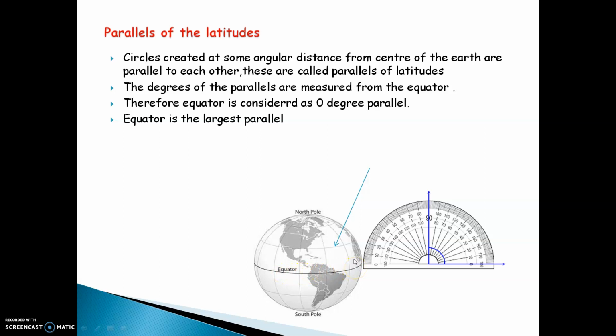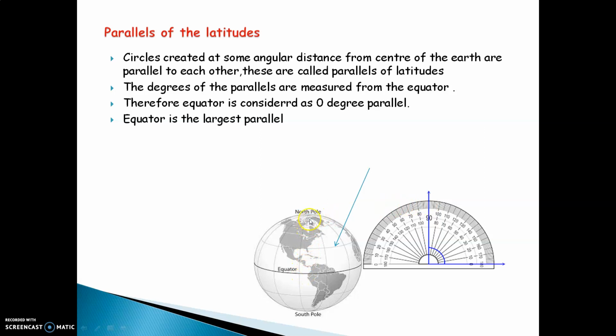As we go upward, the next latitude is at 10 degree, then at 20 degree, and so on. When we reach the north pole of the Earth, we have reached 90 degree. The 90 degree angle is formed at the north pole.